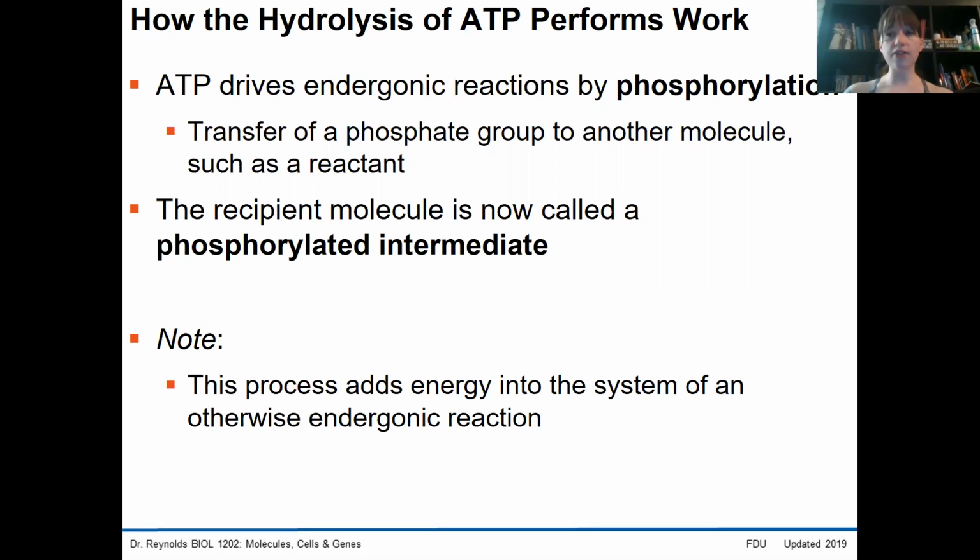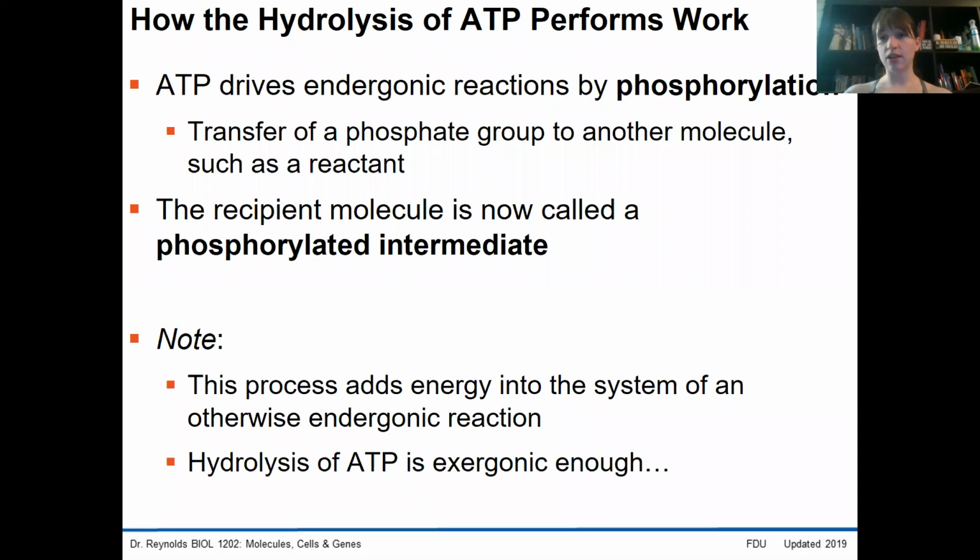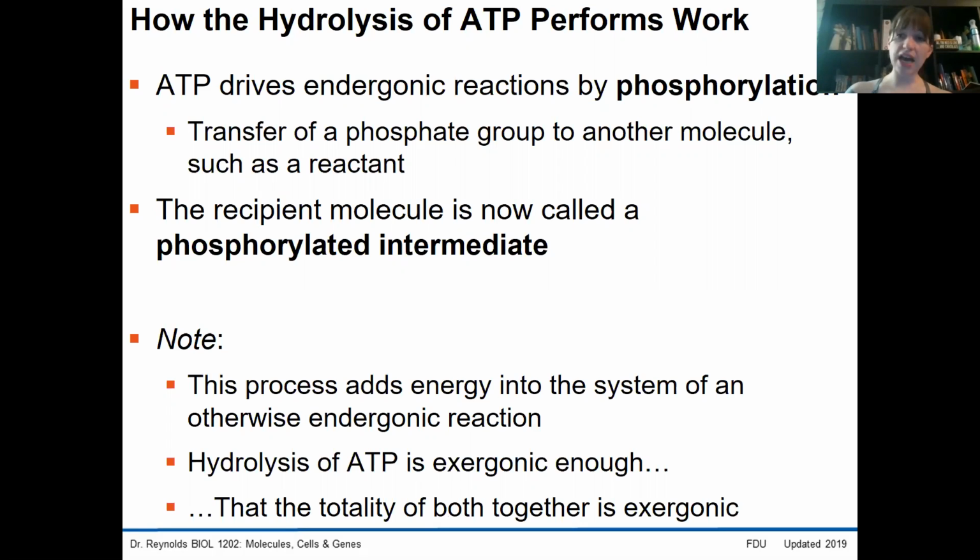But recall that that energy isn't being created in this addition. It's simply that the hydrolysis of ATP is exergonic enough that there's energy which becomes released and is used to drive the endergonic reaction. And the totality of these two together will actually be exergonic.